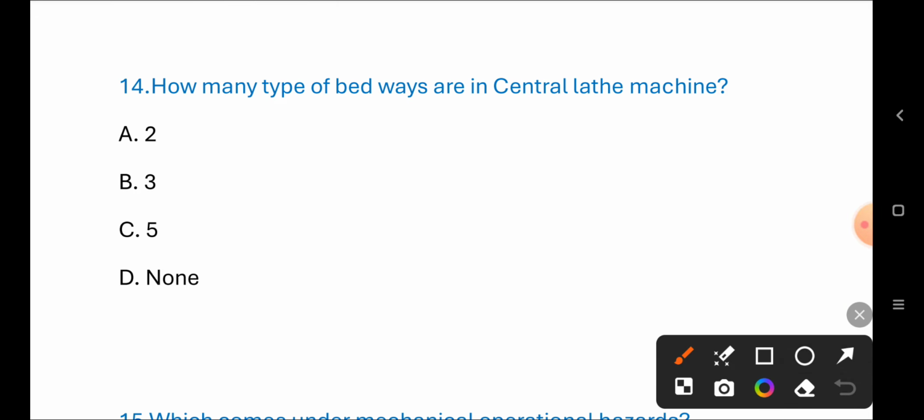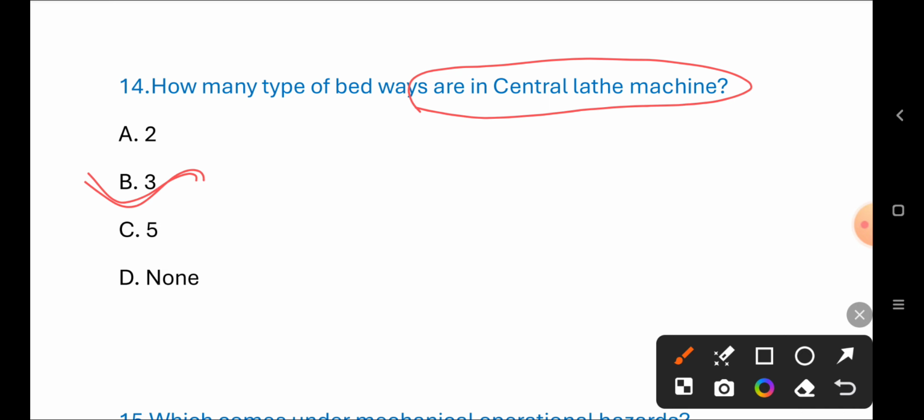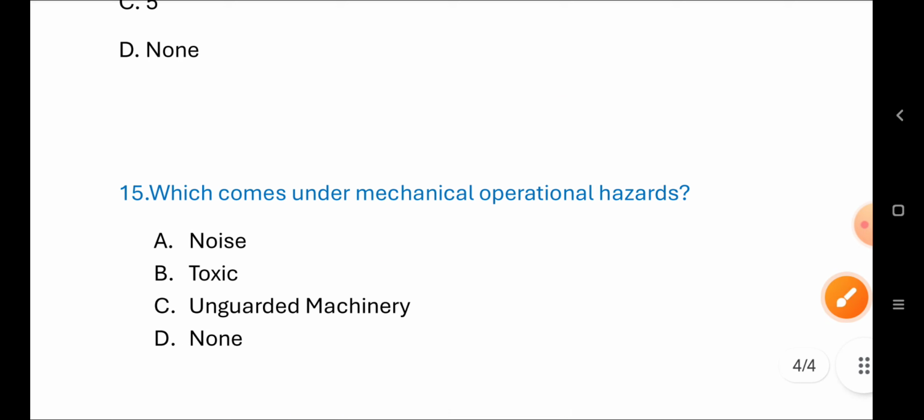How many types of bed way are in central lathe machine? 2 type, 3, 5, none of these. Correct answer is 3 type. Next question.